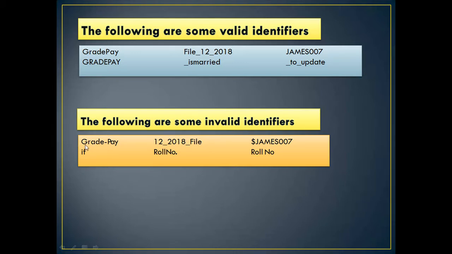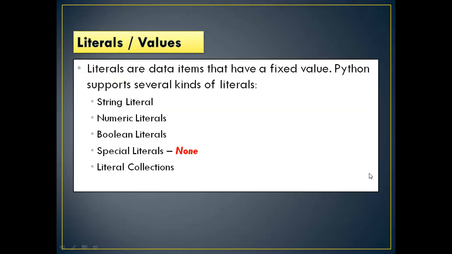Why is "if" not allowed? Can you think of it? Because it is a keyword, it is a reserved word. Roll.number, dot is not allowed. Why? Other than your digits, alphabets and your underscore, no other characters are allowed. Therefore dot also comes under special characters. Why is "roll number" invalid? Because between roll and number there is a blank. Blank is also considered a special character. Therefore it is also an example of invalid identifiers.